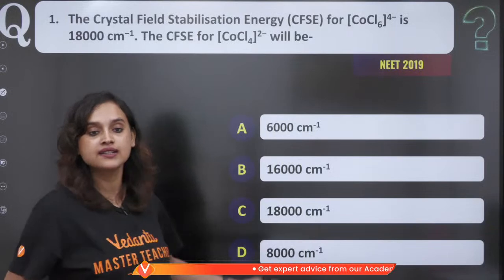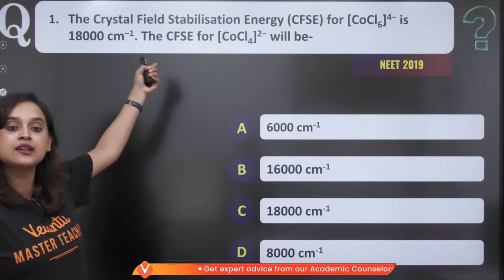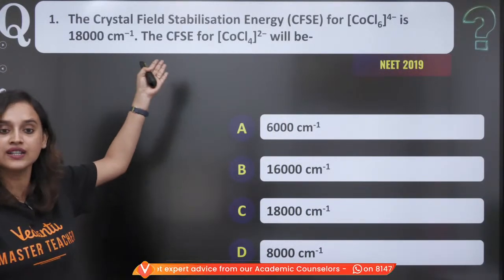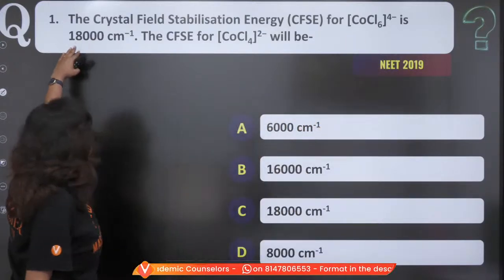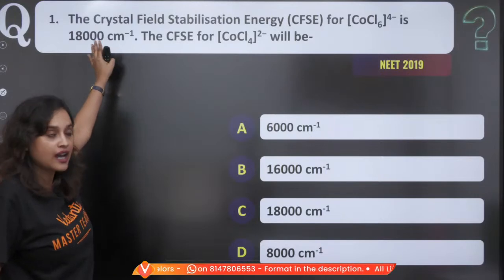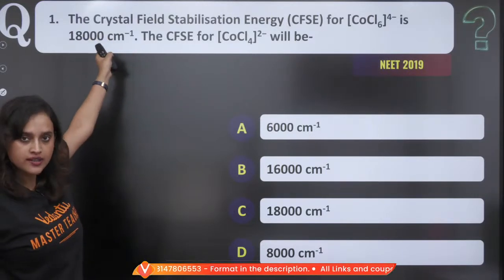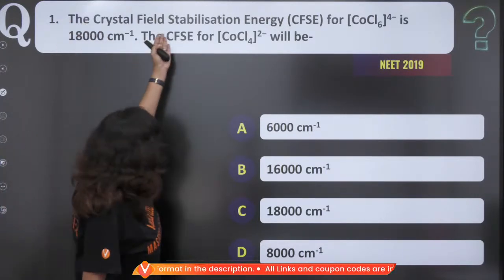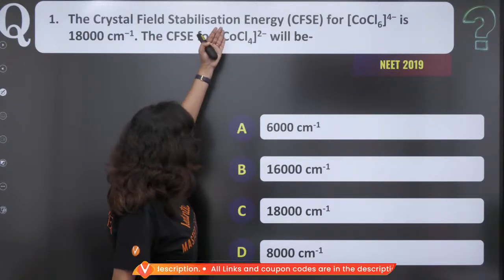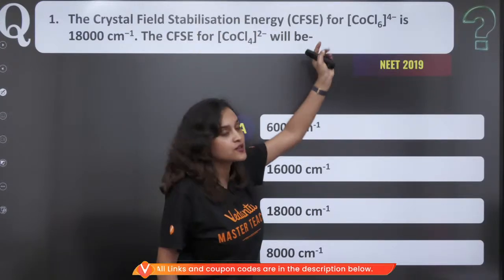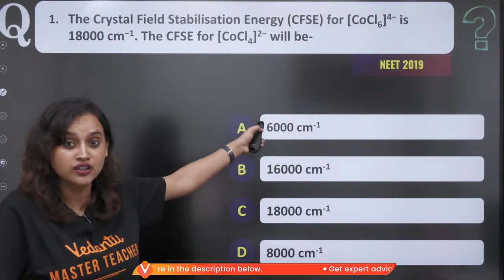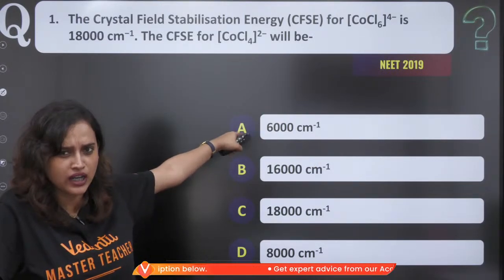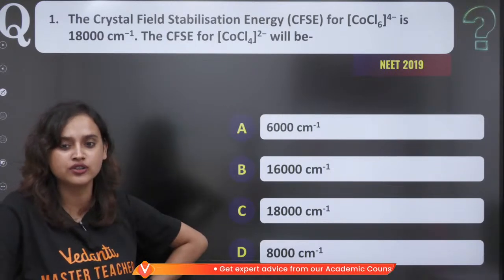Now, my question is, tell me, the crystal field stabilization energy, that is CFSE, for CoCl6 4 minus is 18,000 per centimeter, or cm minus 1. Okay. Now, the CFSE for CoCl4 2 minus will be, calculate. I've just shown you the formula, and this is a previous year question from NEET 2019. Tell me.